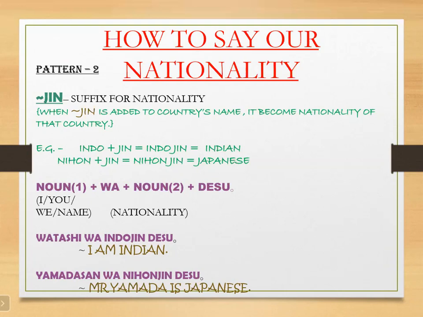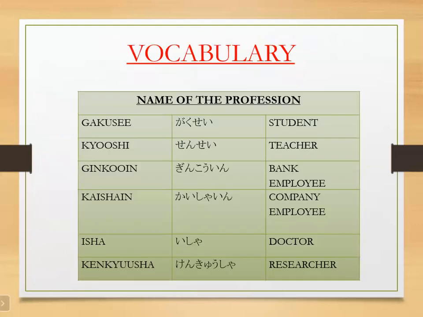So we just have to learn what the words are called in Japanese, use them in our sentence structure, and just know the sentence pattern. Then we can form the sentence easily. Till now we have learned how to say our name and our nationality. Now the next thing is how to tell your profession.